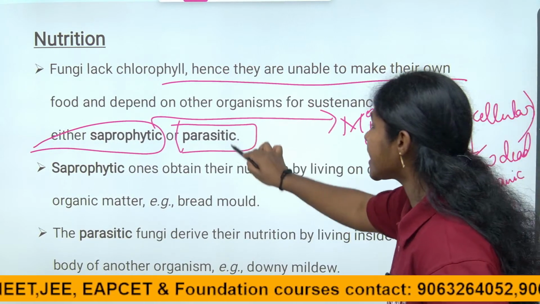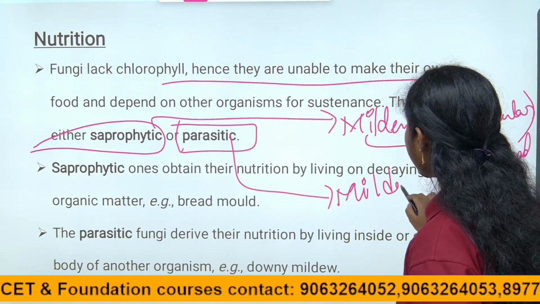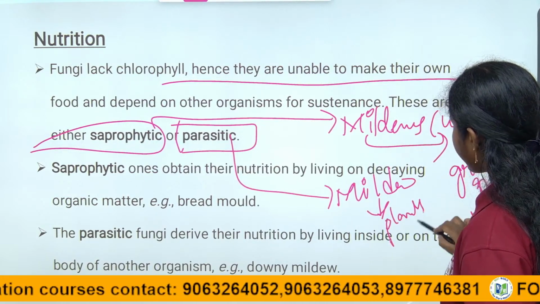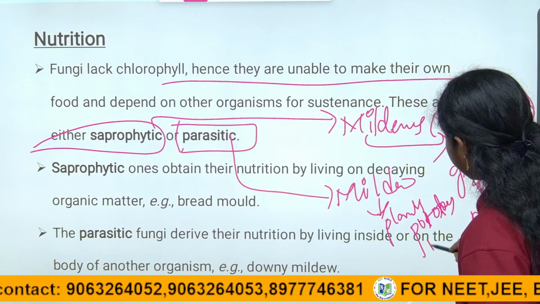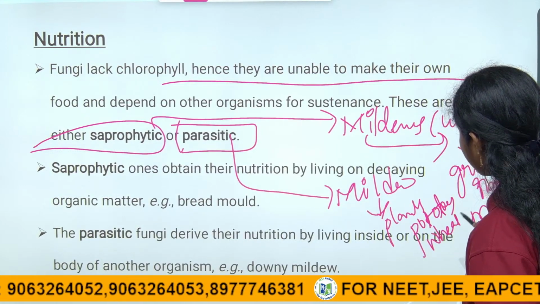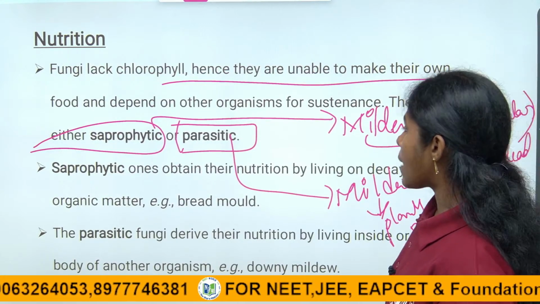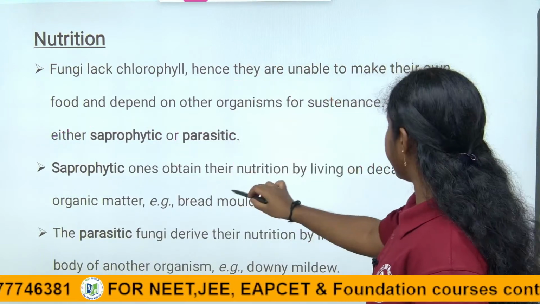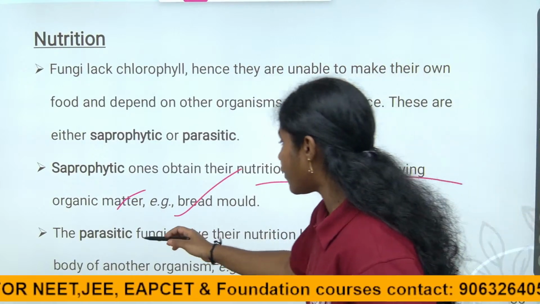And the parasitic examples are the mildews which grow on plants like potatoes, wheat, grapes. Yes, children. So saprophytic ones obtain their nutrition from dead and decaying organic matter, for example bread mold.